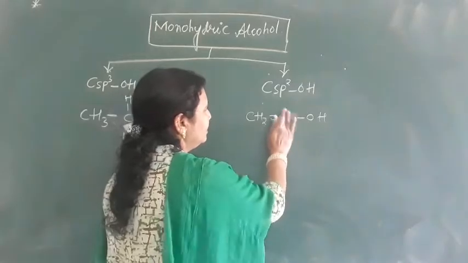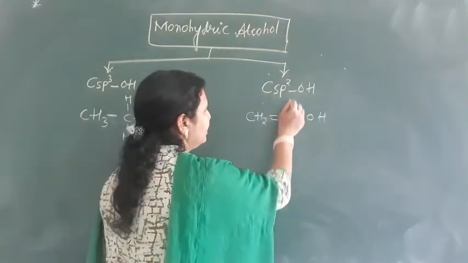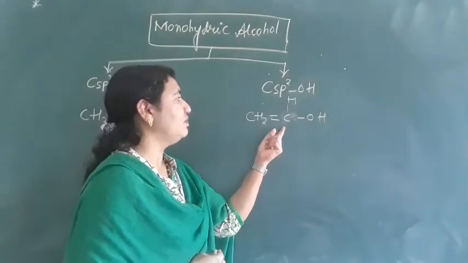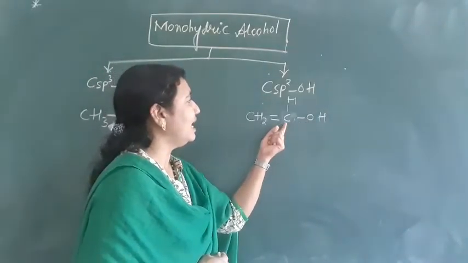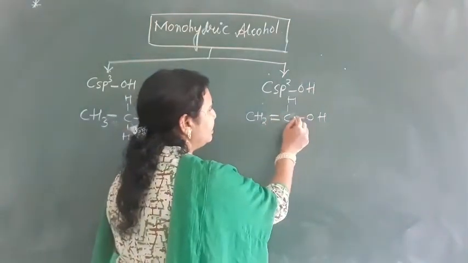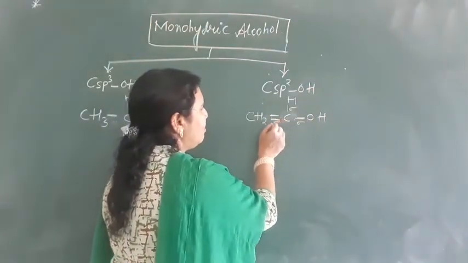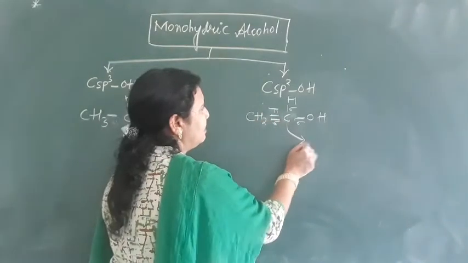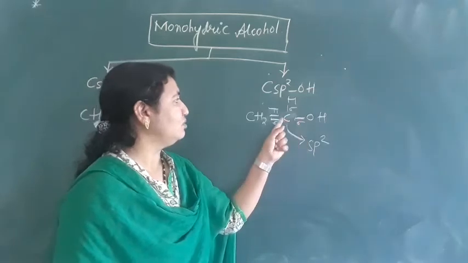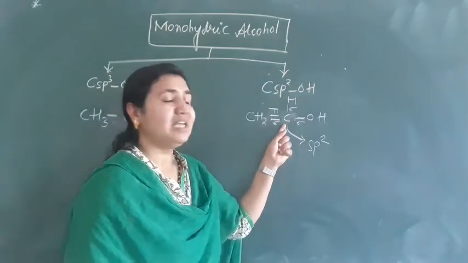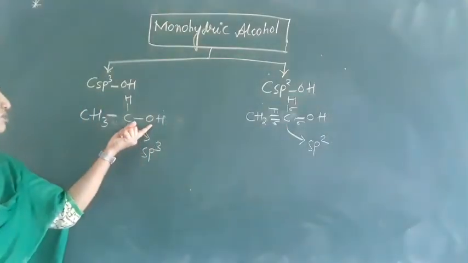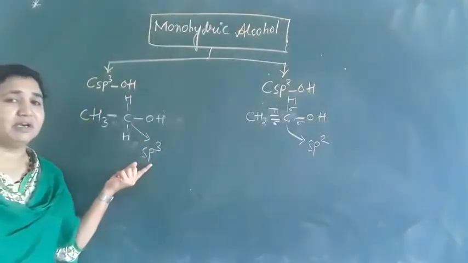Here in this case, if you open it and write, this is H. The OH group is attached to a carbon that is sp2 hybridized. Here we have how many sigma bonds? 3 sigma bonds and 1 pi bond, which means this carbon is sp2 hybridized. So here the OH group is attached to a carbon which is sp2 hybridized, and in the other case the OH group is attached to a carbon which is sp3 hybridized.